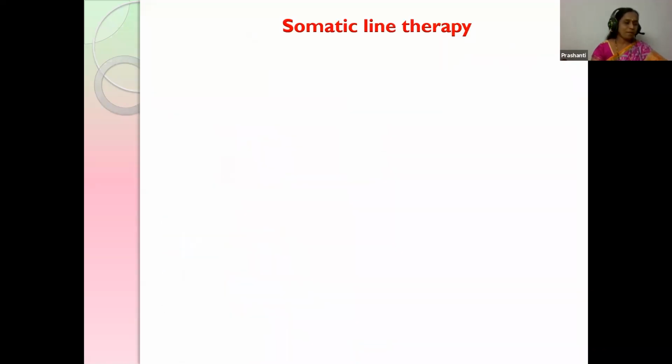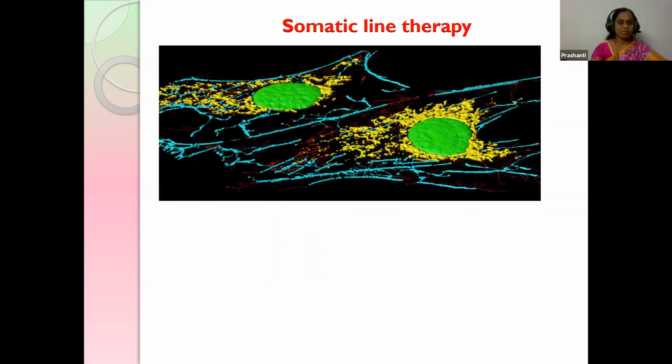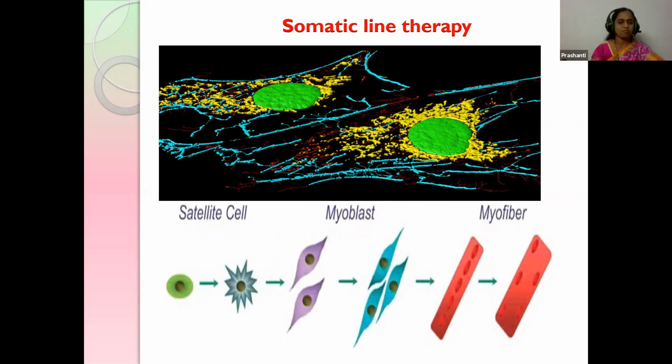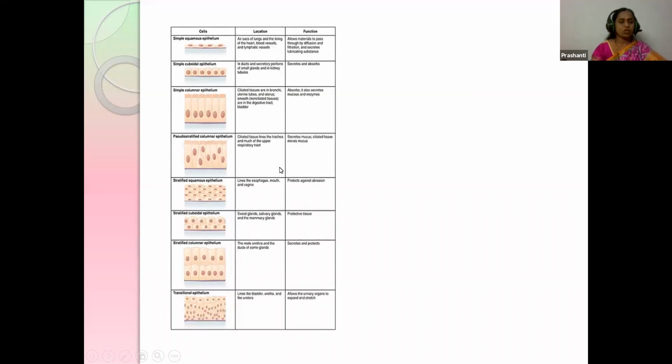Next comes the somatic line therapy. So here, the somatic line therapy is the treatment with the somatic cells. Then what are somatic cells? Somatic cells are present in various parts of our body like myoblast. What is the function of myoblast? That is the movement of the muscles. Next, it is also seen in epithelial tissues. Epithelial tissues are present in the outer covering of various regions of the body like skin, urinary bladder, kidney, liver, etc. So in these regions, the somatic cells are present.